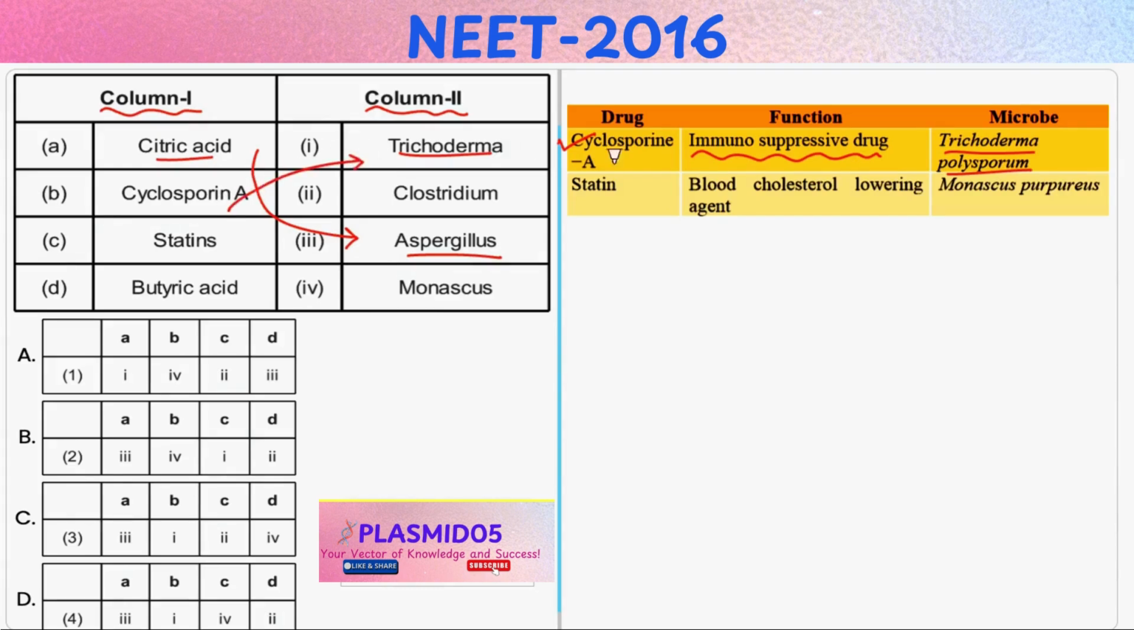Now, statins, which are used to lower cholesterol, are derived from Monascus. Thus, C matches with 4. And butyric acid is produced by Clostridium butyricum. Thus, D matches with 2. Hence, the correct answer is option D.